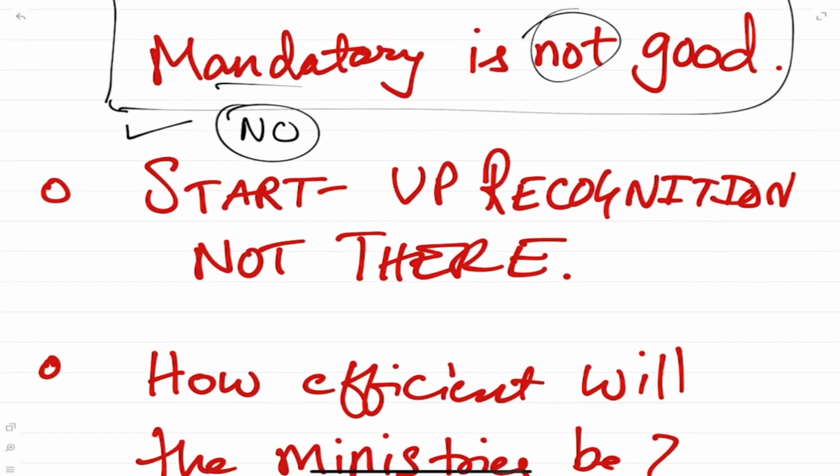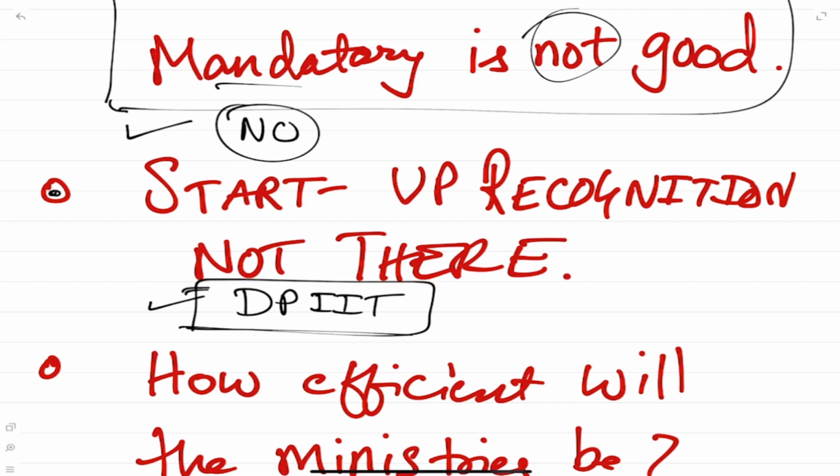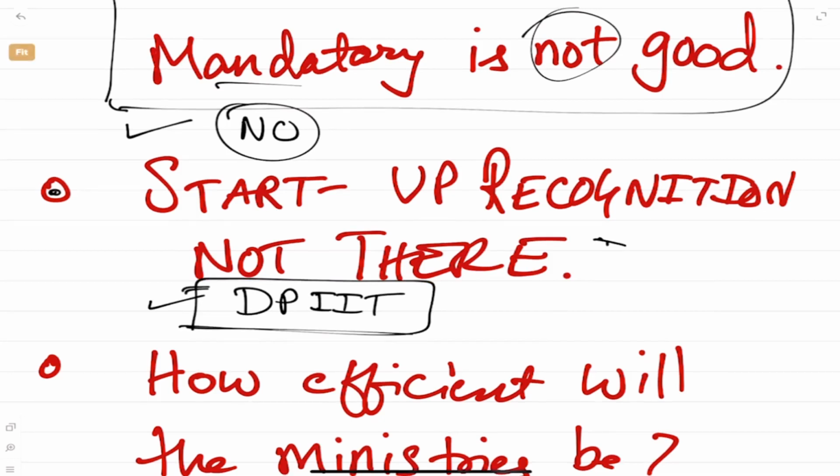Okay. One problem which I see is that startup recognition is not there. The DPIIT startup recognition, where the Inter-Ministerial Board gives you startup recognition if you are doing something in innovation, correct?